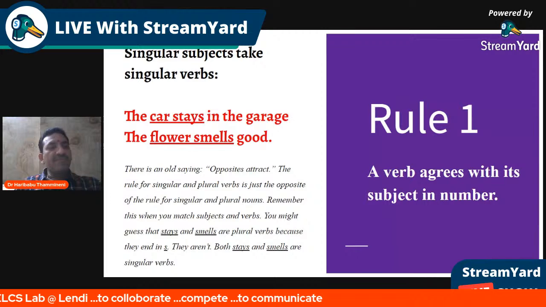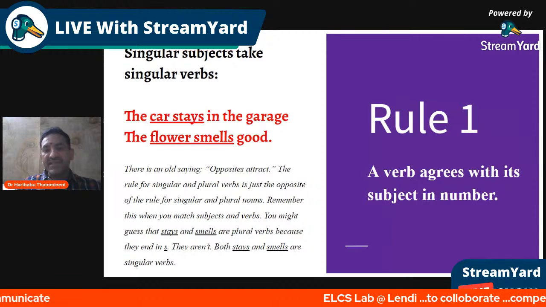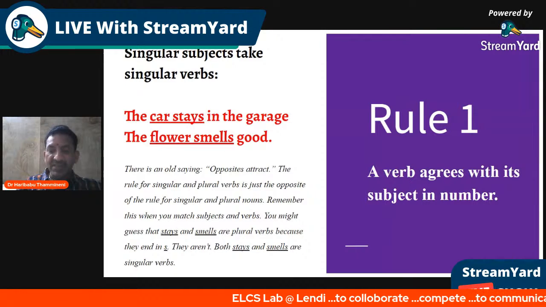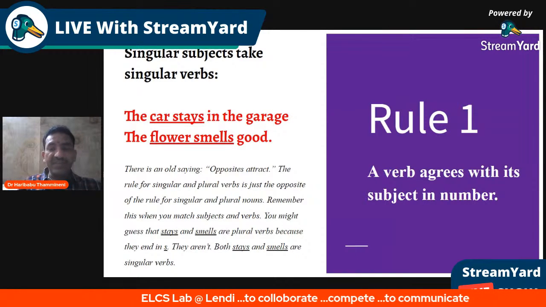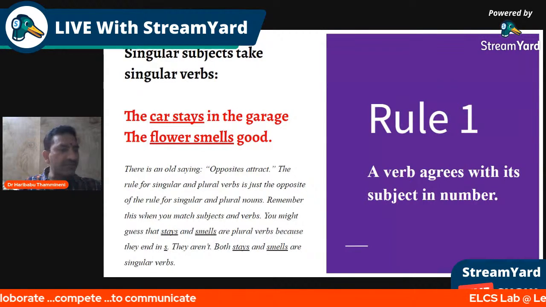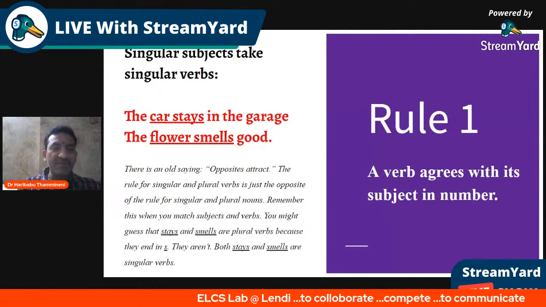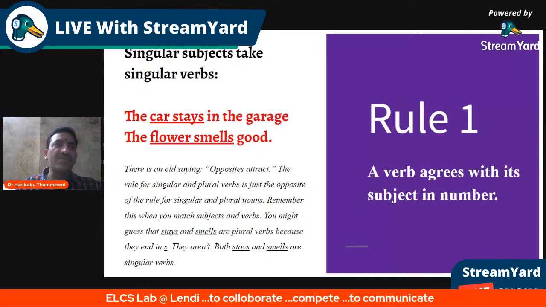So they follow singular subjects. Such a way, rule number one allows us to understand quickly a verb that agrees with its subject in number. Keep in mind, singular subjects always take singular verbs. A singular verb is the verb that always ends with s or es.